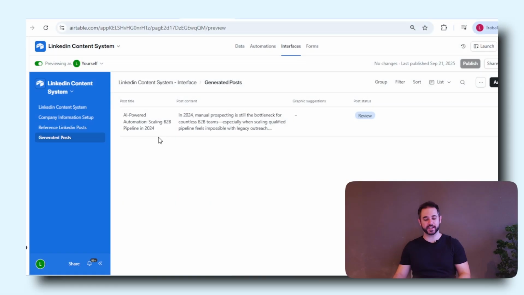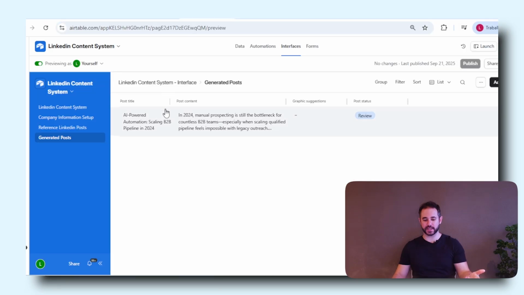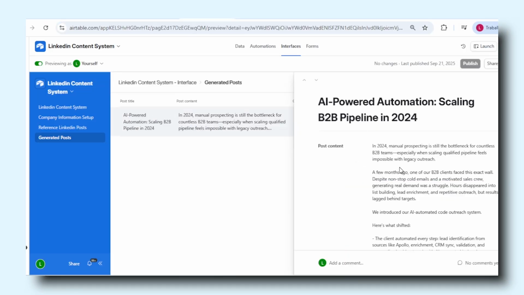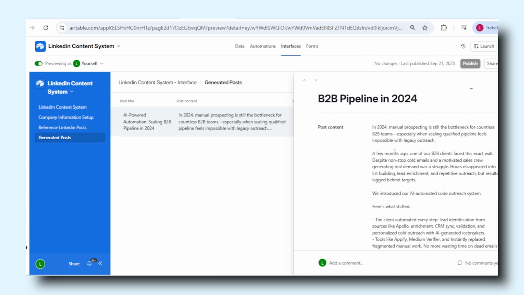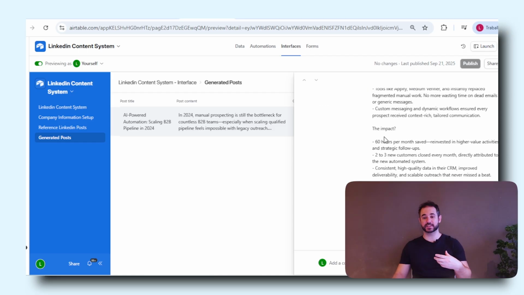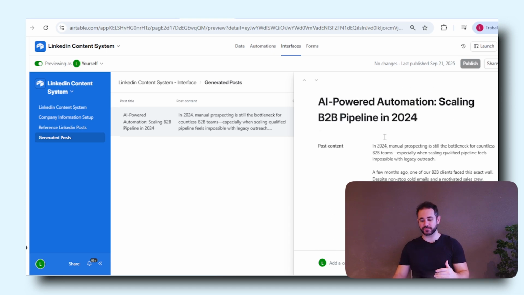And as you can see here, the post has already been generated. So this video here speaks about a cold outreach system. I gave some additional instruction, and as you can see here, it already generated the post. It follows the specific style and tone of voice that I wanted. It mimics previous posts that I used as reference.